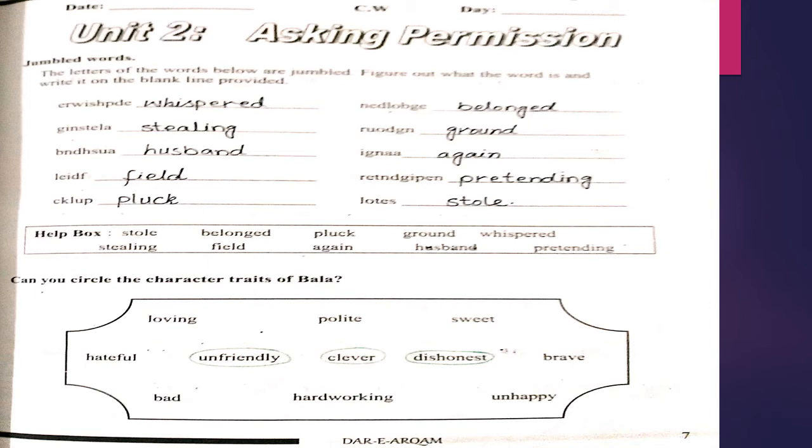Now let's move to the next question, which is, can you circle the character traits of Bala? Here you can see there are different character traits, but we have to circle those words which belong to the character Bala. And the right options are unfriendly, clever, and dishonest.